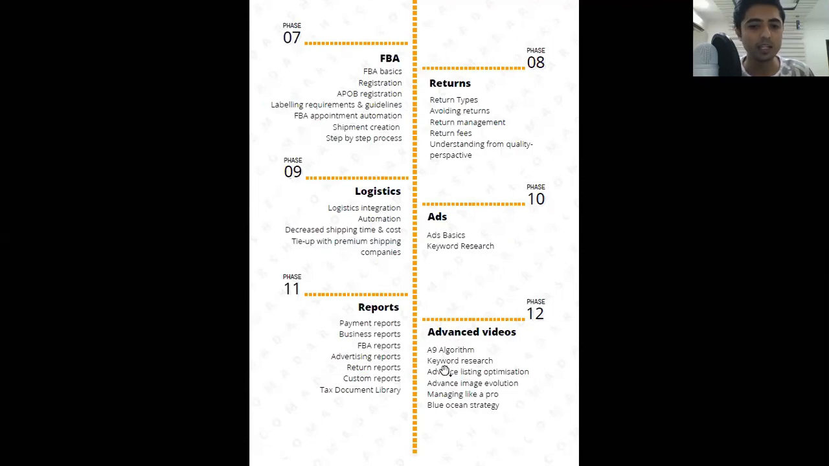Then there is keyword research. This is advanced keyword research. Then there is advanced listing optimization. Then there is advanced image evaluation. Then there is management of Amazon account like a pro. Here I will show you how you can manage your Amazon account very professionally like we sellers do. Then there is blue ocean strategy of product research. Also, one thing is missing over here, that is advanced ads. How you can create advanced ads.